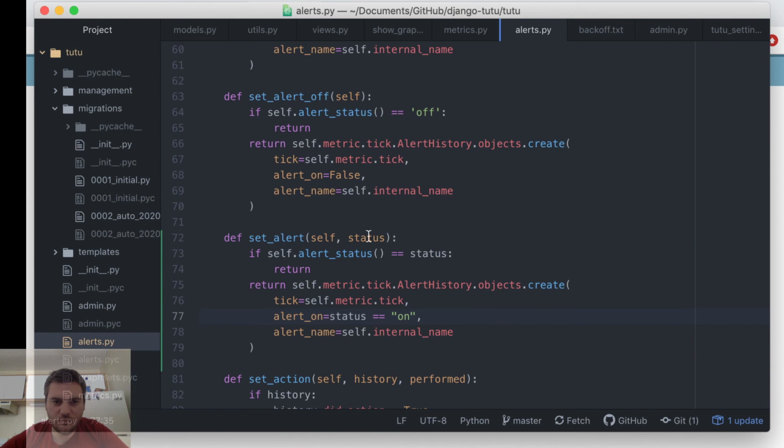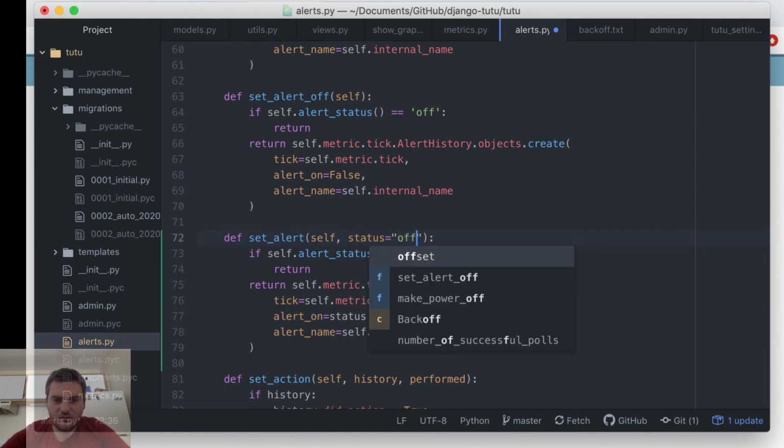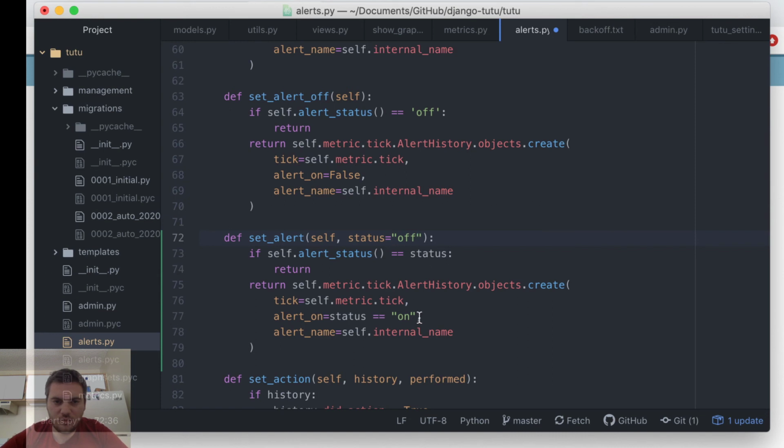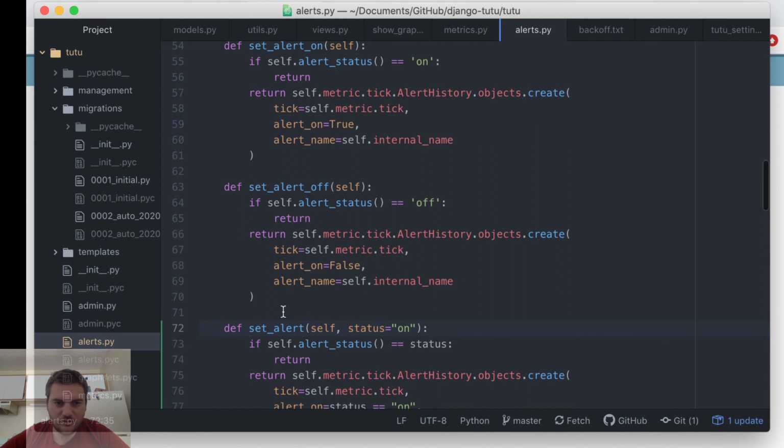So if this equals on, then this will be true, and then this will be set to true. But if this is set to off, then this will not be equal, and this will be false. And so alert on will be set to false. I'm just going to say on by default. And then that's pretty much it.